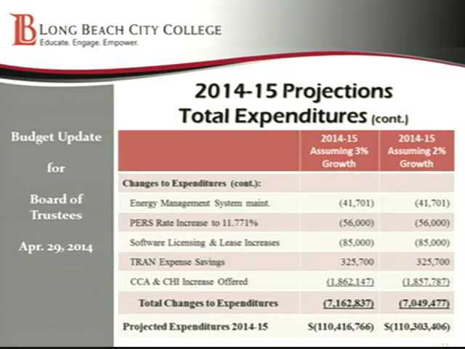And then we have made offers to both CCA and CHI for salary increases. The cost of those offers are $1,857,000. So in total, all of our expenditures that we're estimating are going to increase from where they were in 13-14 by $7,049,477, which brings our total projected expenditures to just over $110.3 million.